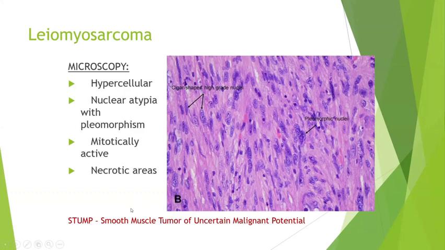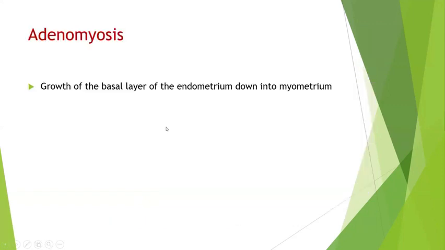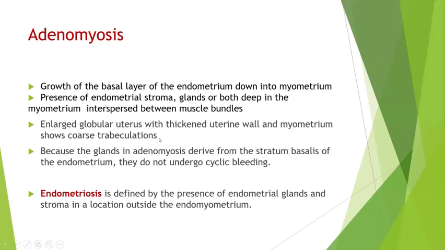All leiomyomas can have hemorrhagic necrosis. That necrosis cannot be considered as the necrosis component for leiomyosarcoma. Leiomyosarcoma should show a coagulative necrosis. The atypical mitosis count depends upon the site where the leiomyosarcoma has been diagnosed. In the uterus, more than 10 to 20 per high power field will be considered significant to diagnose leiomyosarcoma of the uterus. Other things you all know: adenomyosis and endometriosis.